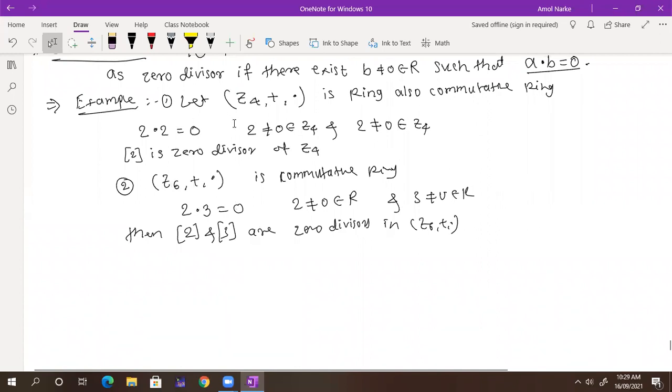Similarly, here 2 is not equal to 0, 3 is not equal to 0, but both belong to the ring, and the ring is nothing but Z6, which I'm talking about right now. And 2 and 3 are the zero divisors. Got it now?